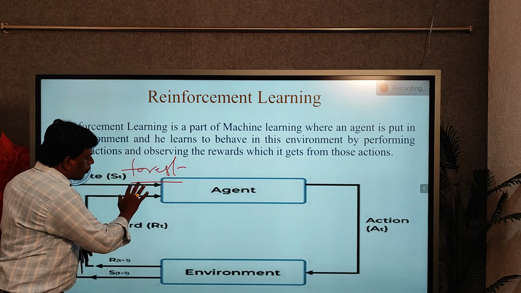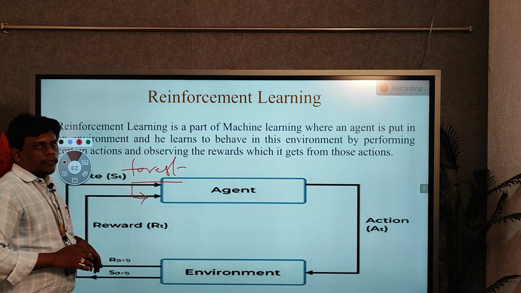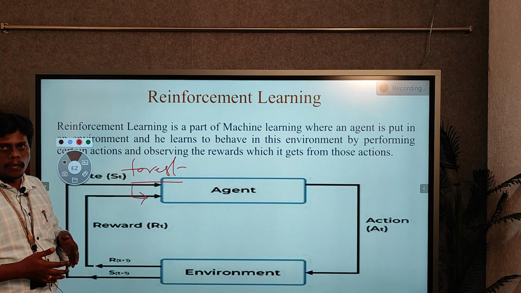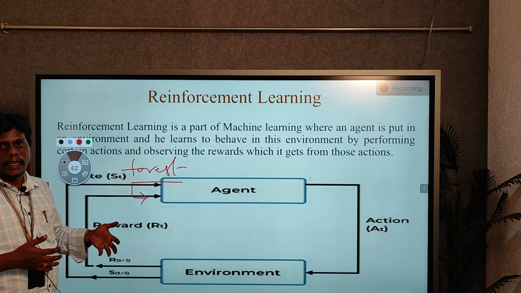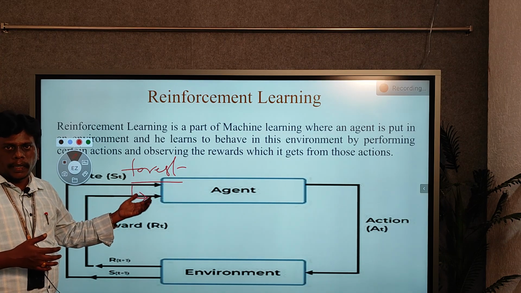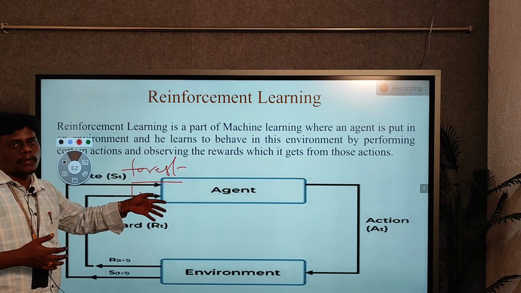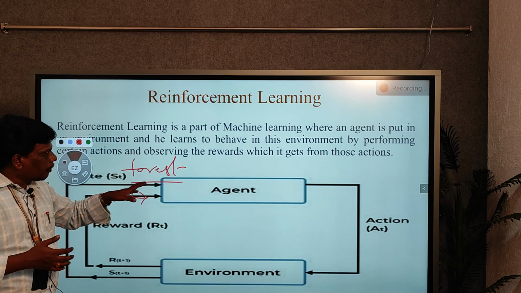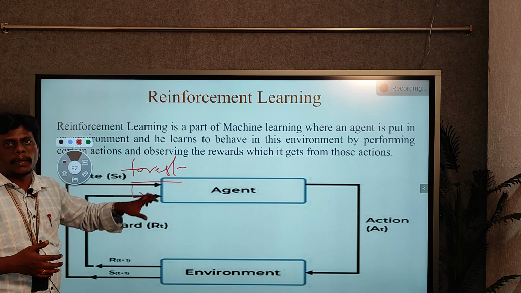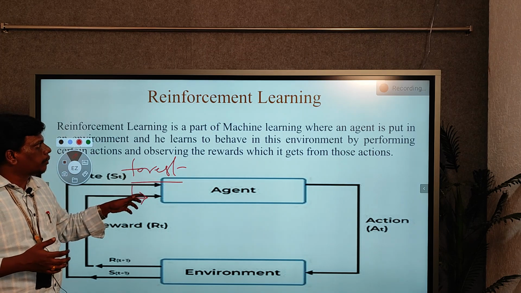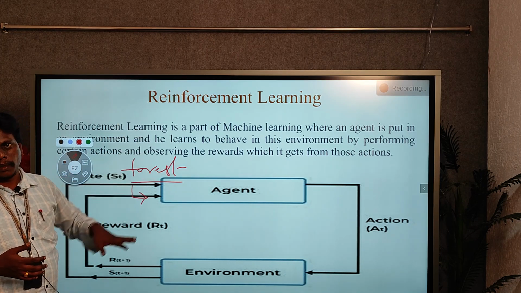But what we have to do is identify our own way, our own idea to get food or to get water or to survive in that place. For that, whatever actions we perform is nothing but reinforcement learning.